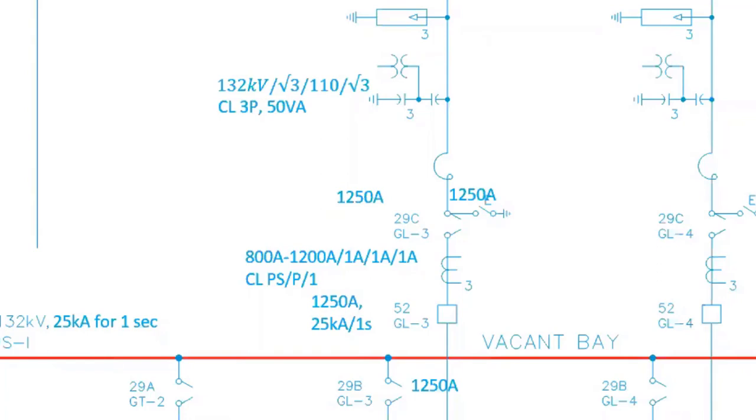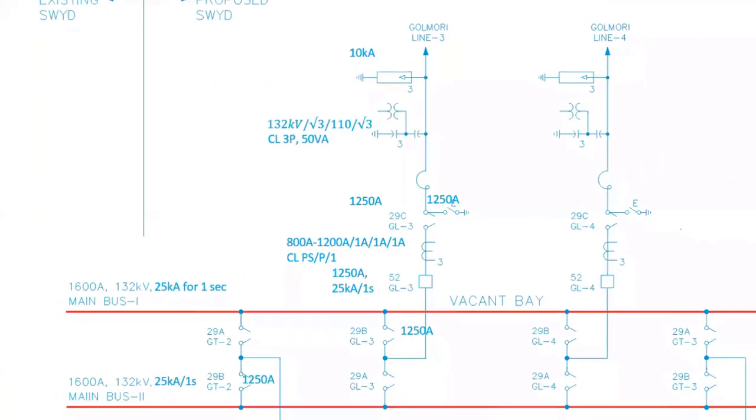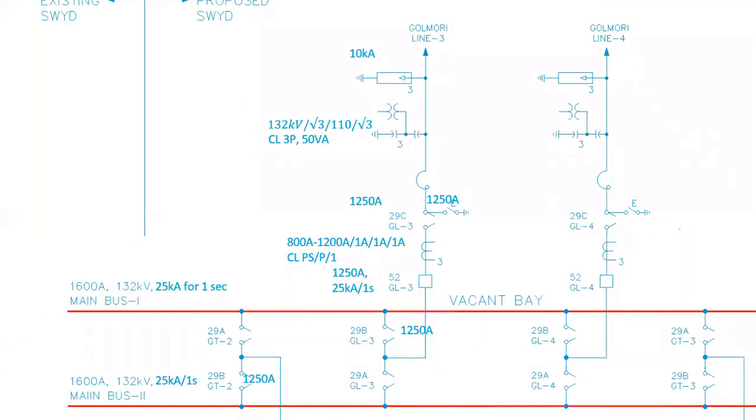So it has been very beautifully depicted in this single line diagram. Mostly when you become an engineer, you will be dealing with single line diagrams to understand the schematics of the substation. Very well explained, Ramesh.